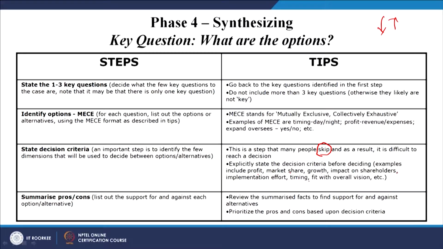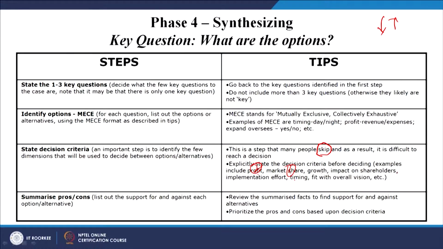Here we can also give importance, that is, a ranking of these criteria. That is, my first criterion will be market share as compared to profit. If this is the decision criteria, then after the pros and cons, evaluation and analysis, we will find the strategy: we will increase the market share and not the profit.